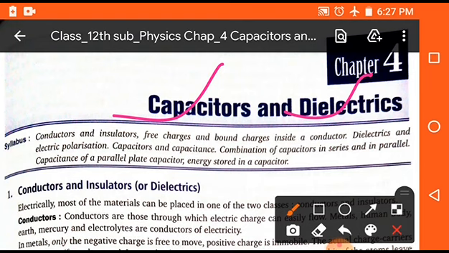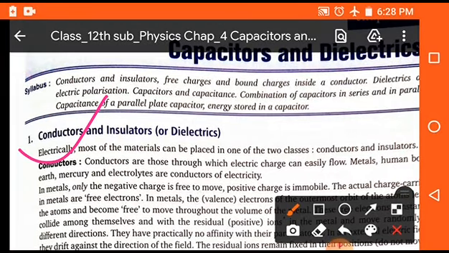In this chapter, we will study conductors and insulators, dielectrics, polarization, capacitor and capacitance, combination of capacitors, parallel and series combination, and in the last we will study the most important topic, which is electrical energy in a capacitor. So these are the contents which will be studied in this session. Okay, so let's start, students.